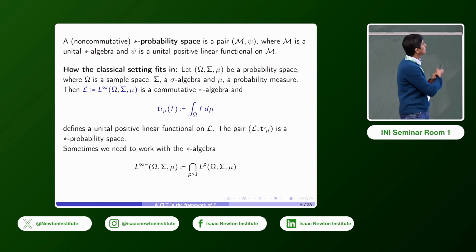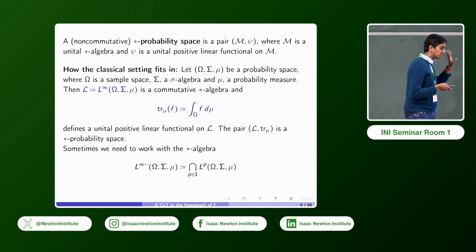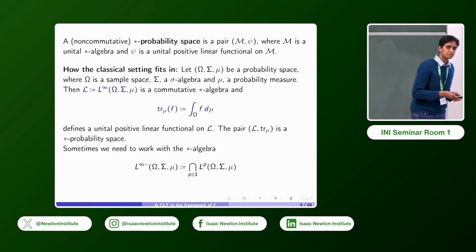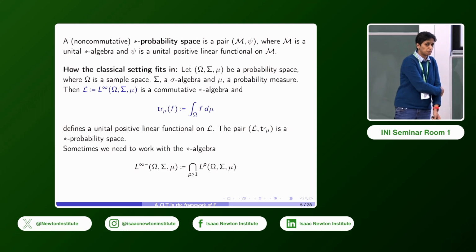Then one way to algebraize this is to take calligraphic L to be the L infinity space. This is a commutative star algebra, and trace mu of f, which is just the integral of f with respect to the probability measure, is a unital positive linear functional on L. So the pair (L, trace mu) is a star probability space.